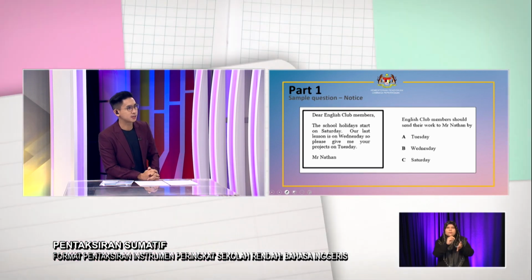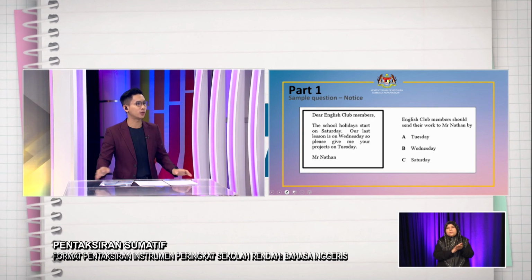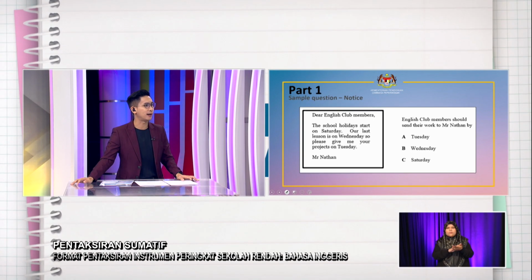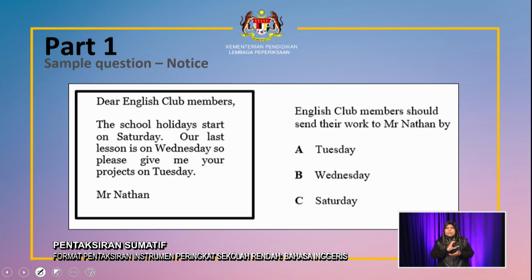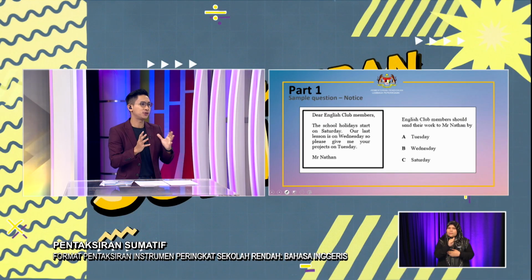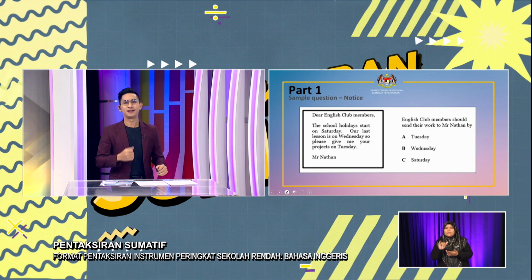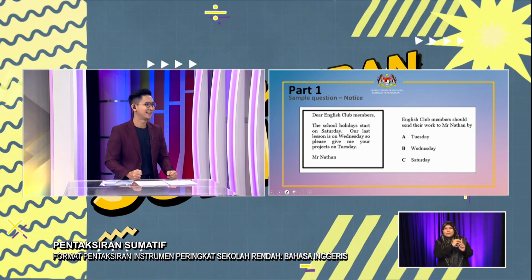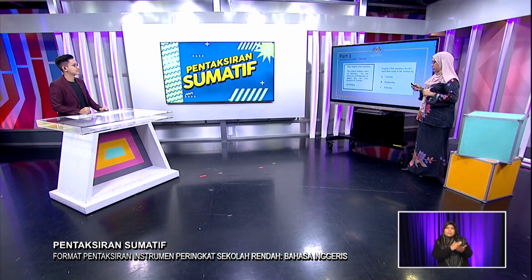So the question is, English Club members should send their work to Mr. Nathan by... A, Tuesday, B, Wednesday, C, Saturday. Based on what I understand, the answer should be A, Tuesday. You're right. Tuesday. Okay, 1 point for you. Thank you. So that is for part 1. Now let's move on to part 2.